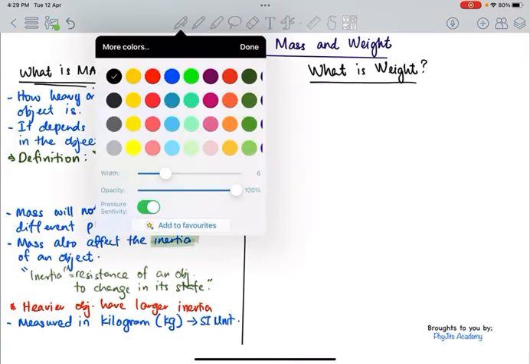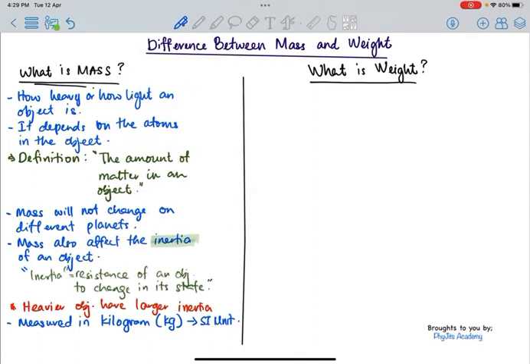Right? So to understand weight, it is as simple as the gravitational force that acts on a mass or on an object. That means weight is not a single physical quantity. Weight is actually a force.